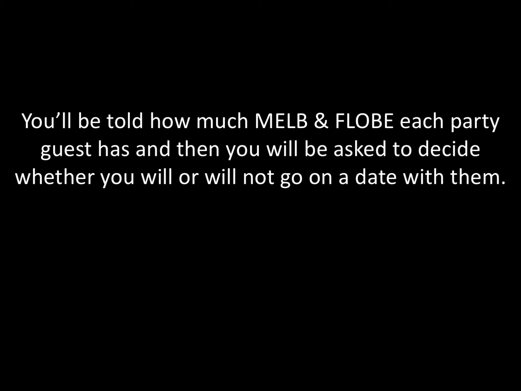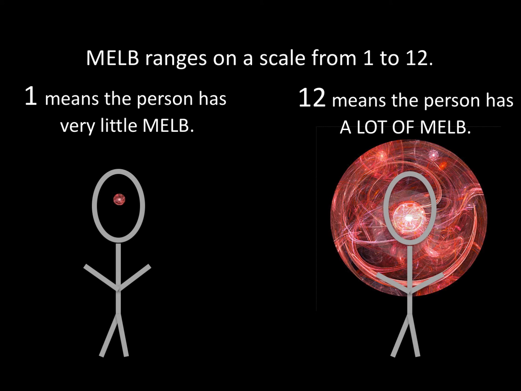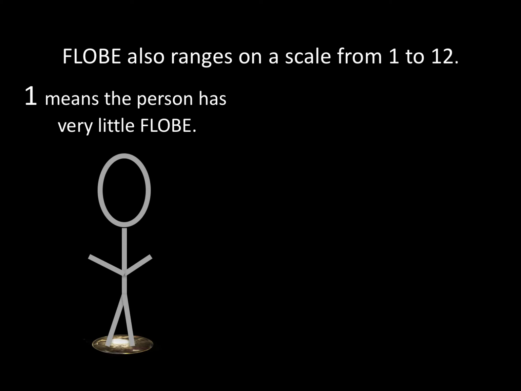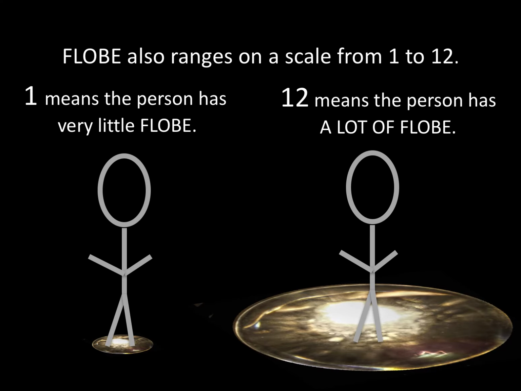You'll be told how much Melb and Flobe each party guest has, and then you will be asked to decide whether you will or will not go on a date with them. Melb ranges on a scale from 1 to 12, where 1 means the person has very little Melb, and 12 means the person has a lot of Melb. Flobe also ranges on a scale from 1 to 12, where 1 means the person has very little Flobe, and 12 means the person has a lot of Flobe.